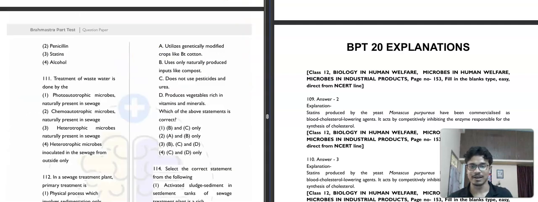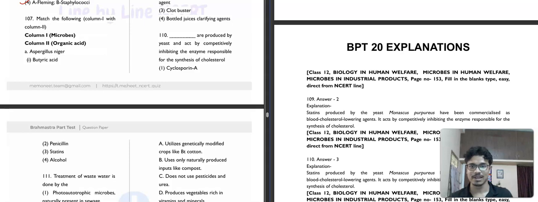Then question number 110. It is saying that dash are produced by the yeast and act by competitively inhibiting the enzyme responsible for the synthesis of cholesterol, and options are given: cyclosporin A, penicillin, statin, or alcohol. I hope you got the answer that statins are produced by the same Monascus purpureus, commercialized as blood cholesterol lowering agent, and act by competitively inhibiting the enzyme responsible for the synthesis of cholesterol. So our correct answer will be option number 3.